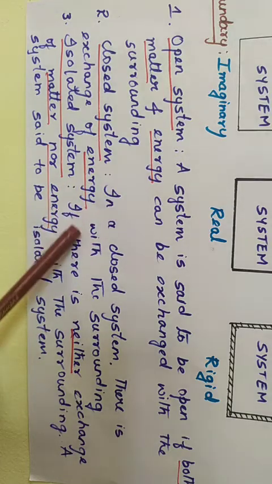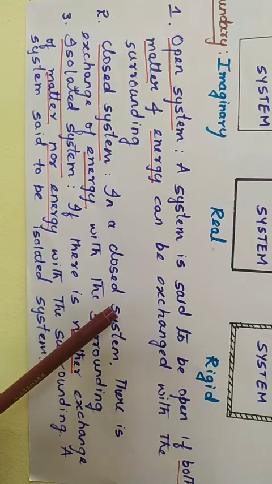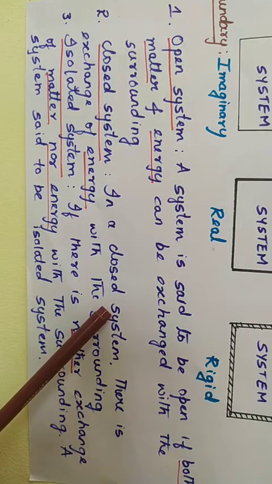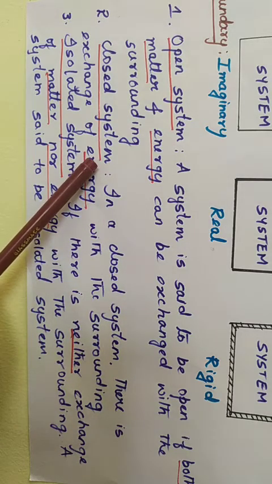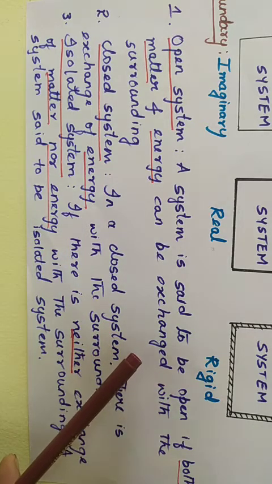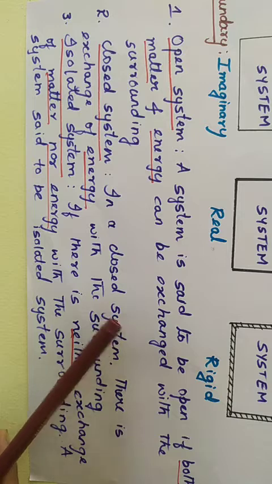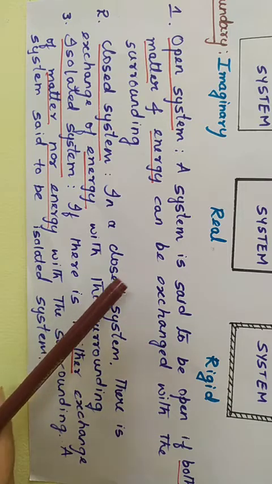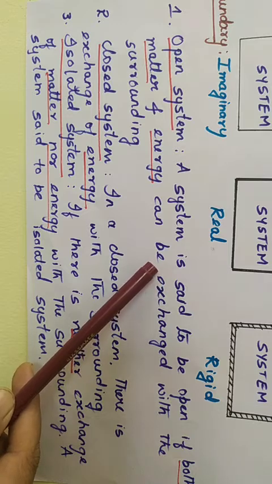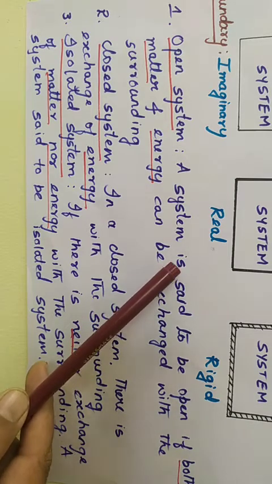So a closed container containing any reaction mixture will be an example of a closed system. There is exchange of only energy with the surrounding. There is no exchange of matter. Whereas an open beaker containing the reaction mixture will be an example of an open system.